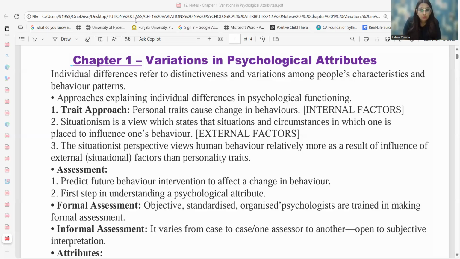Moving on to a few different approaches that can be defined in psychological terms. The first one is the trait approach. Now, trait approach talks about the personality trait due to which there is a change in the behavior. Now, situationism is another factor that becomes a part of the trait approach, which says that our trait is totally influenced by the situation or the circumstances that we are going to face.